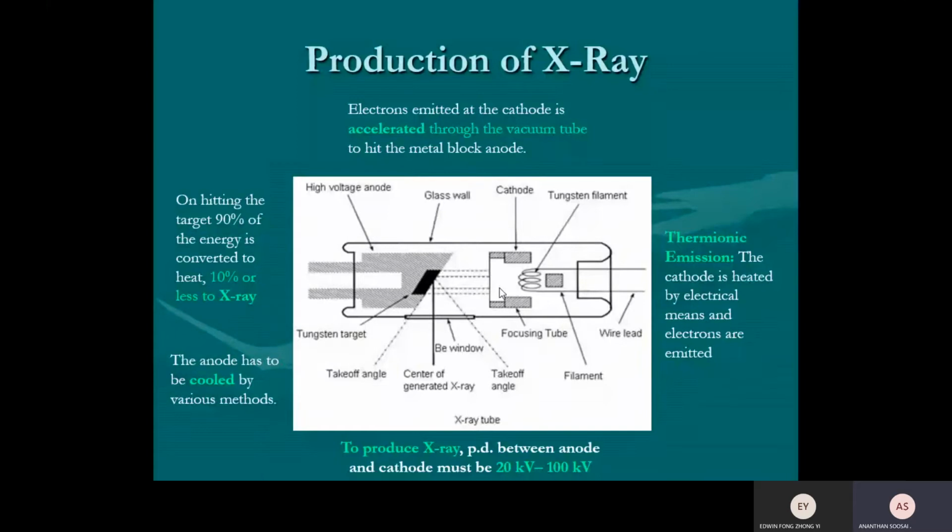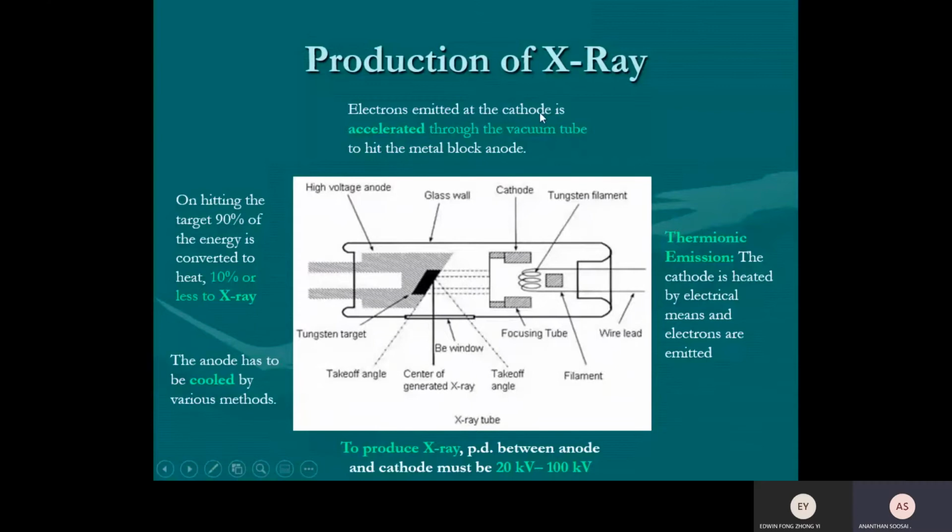So how is X-ray produced? When a high-speed electron is bombarded onto a metal surface or an anode, the kinetic energy of the electron is converted to X-ray and heat energy. The majority is heat energy. So the efficiency of the X-ray tube is only 10%. When you lie down on the machine, 90% is wasted as heat. So the heat might melt the anode. That's why they found tungsten is the best material to use, because of its high melting point.